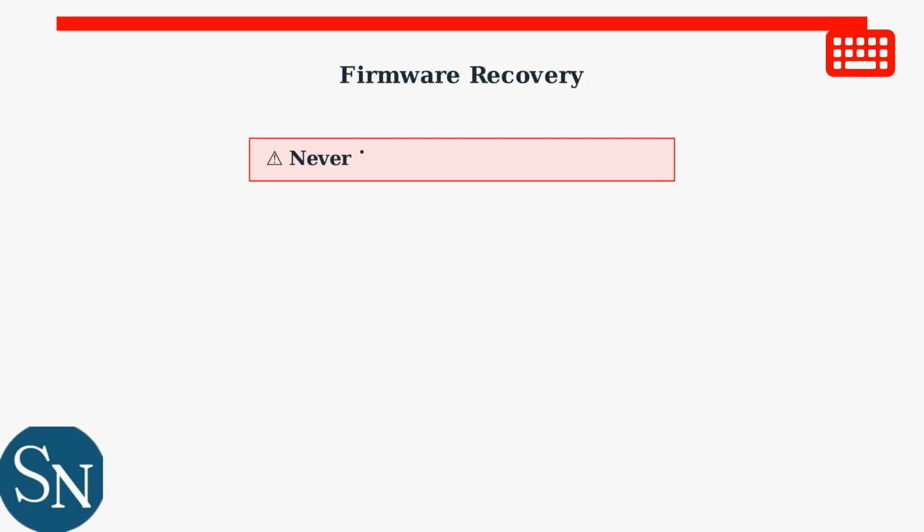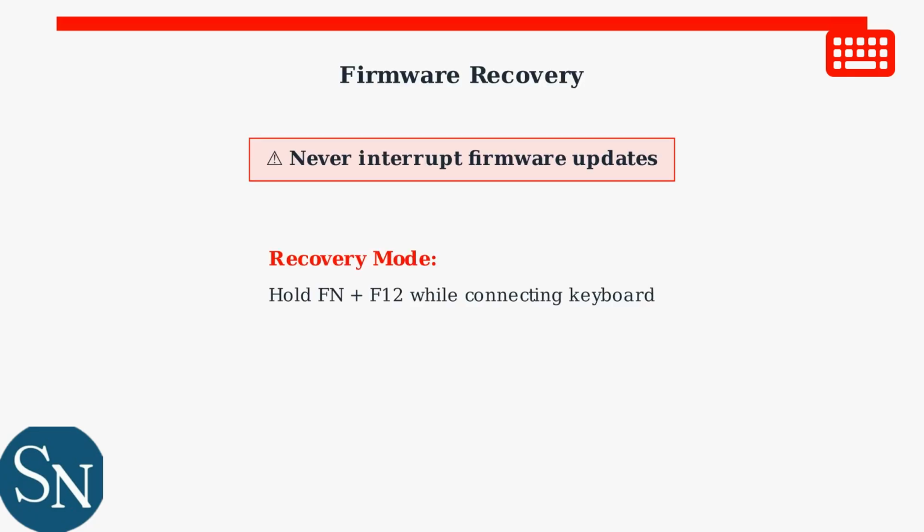For firmware issues, use Ngenuity's built-in firmware update feature. Ensure stable power supply and never interrupt the process. If the update fails, hold Fn plus F12 while connecting your keyboard to enter recovery mode.